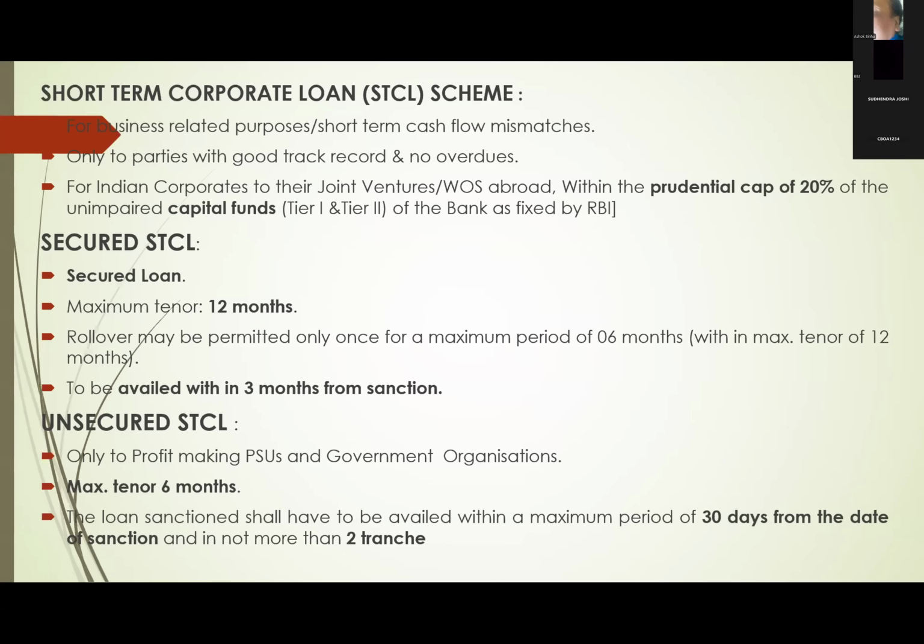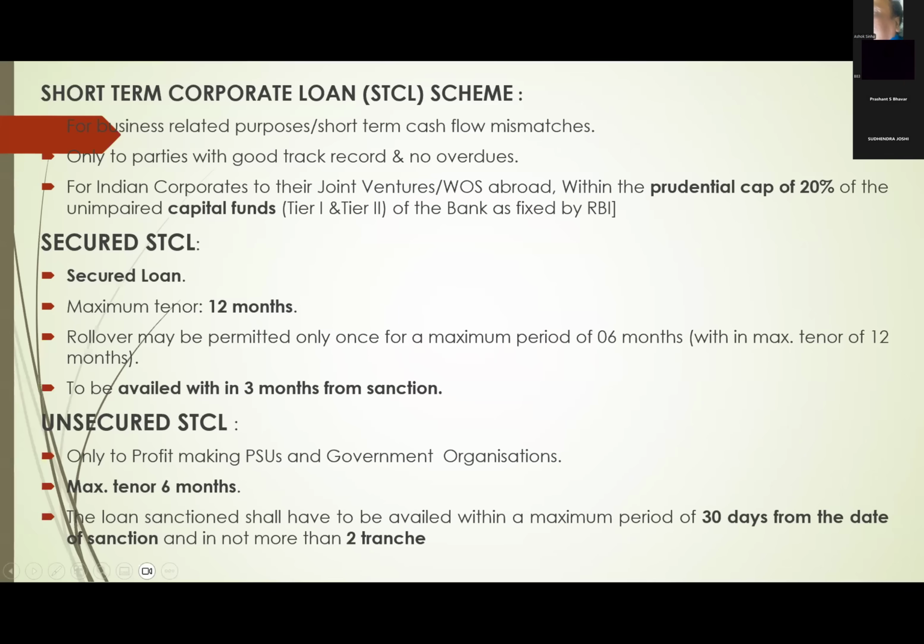Unsecured STCLs. Normally, unsecured STCLs means big unsecured loans. That is why we will not give just like that. Only to profit-making public sector undertakings and government organizations will we give unsecured. Secured we will give to good corporates, but unsecured only to profit-making PSUs and government organizations.